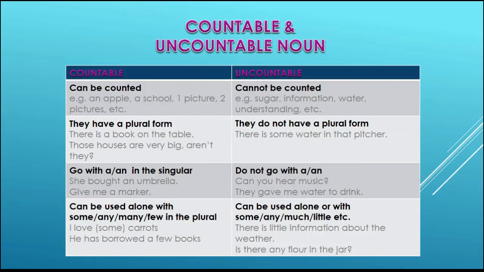Next point is that countable nouns can use a or an before them in the singular. For example, she bought an umbrella. Give me a marker.